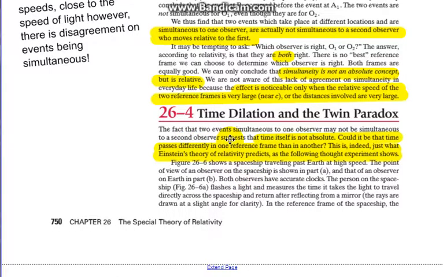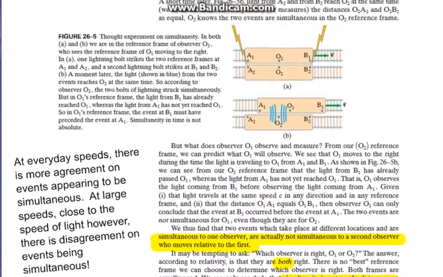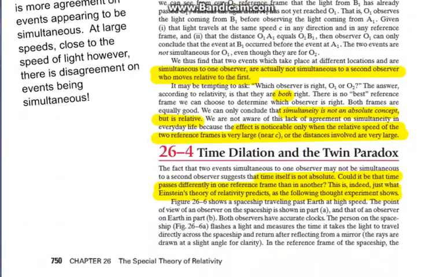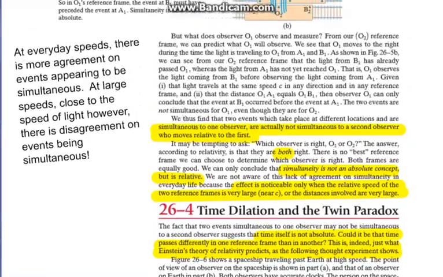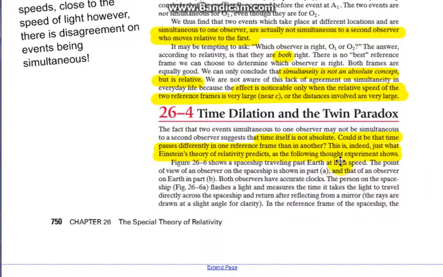The fact that two events simultaneous to one observer may not be simultaneous to a second observer suggests that time itself is not absolute. We looked at that in the last video, in that it depends on what reference frame you're talking about, especially going at high speeds. This is indeed just what Einstein's theory of relativity predicts, as the following experiment shows.